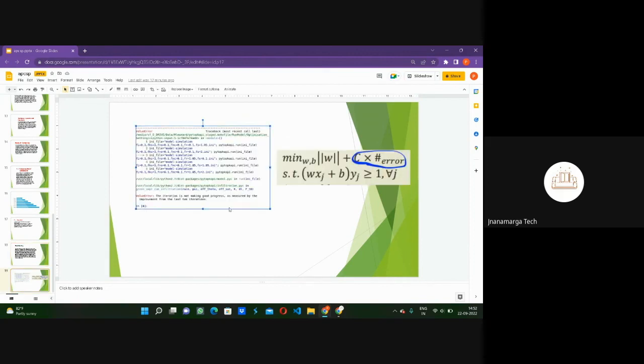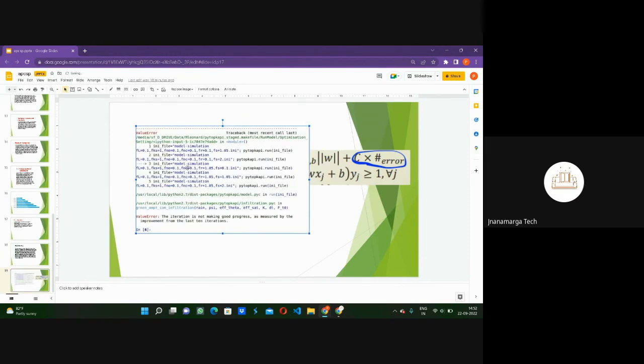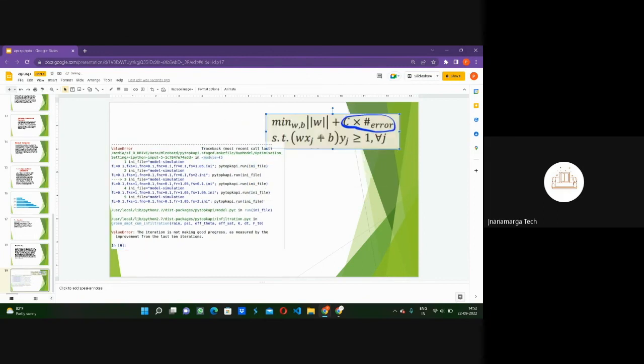For example, you can see in the image, I can zoom in. We have written some code and it is showing a value error here, in line 1. The value error shows that the iteration is not making good progress as measured by improvement from the last 10 iterations. The code is in the Python language. So it is showing a value error like this.